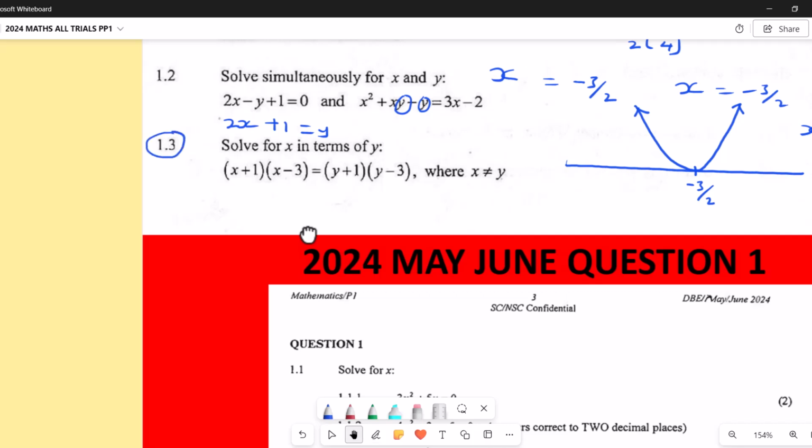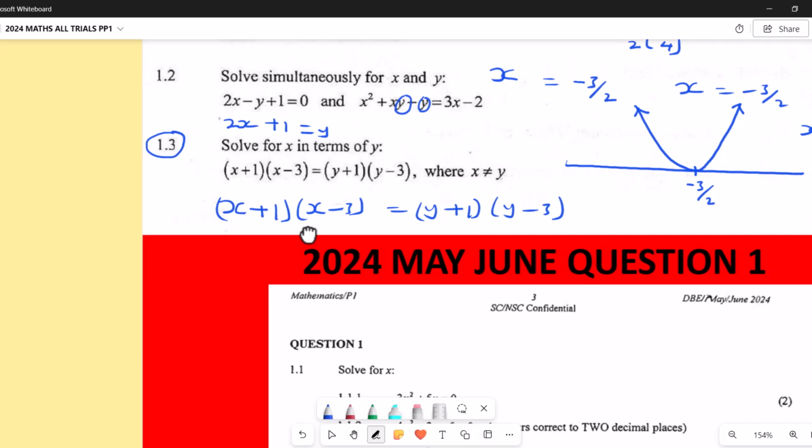Now if you check here, we have x plus 1 into x minus 3 equals y plus 1 into y minus 3.